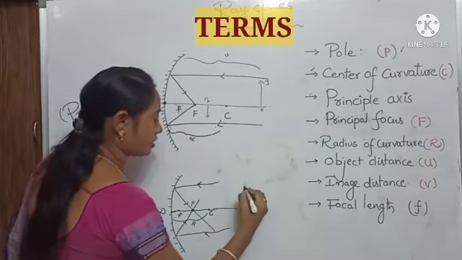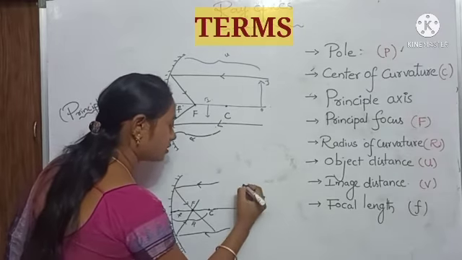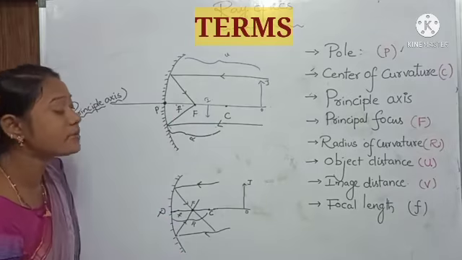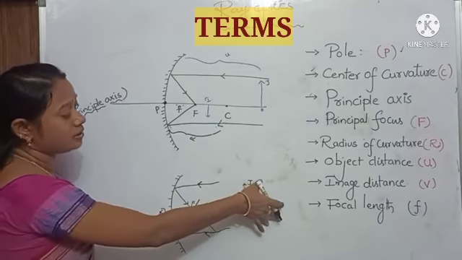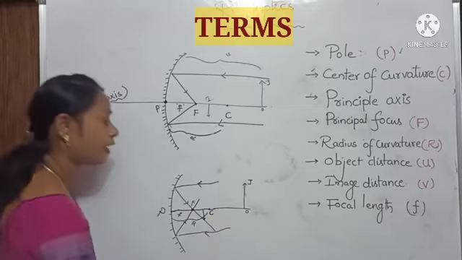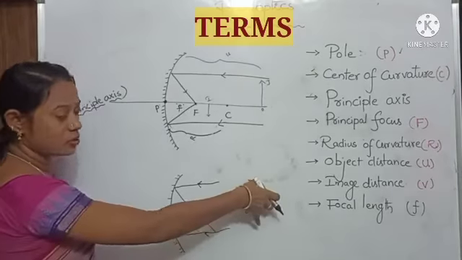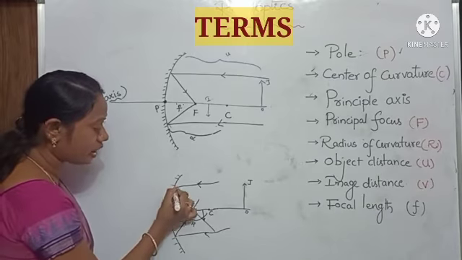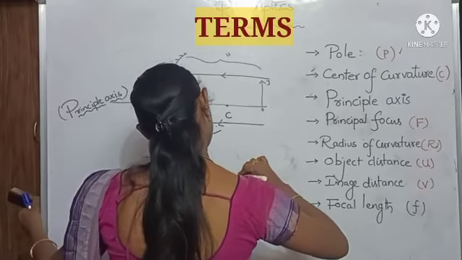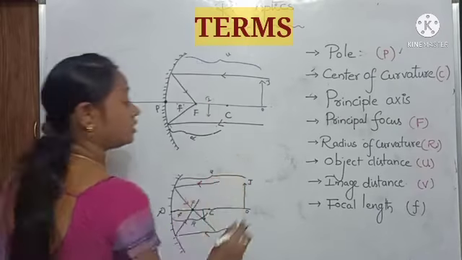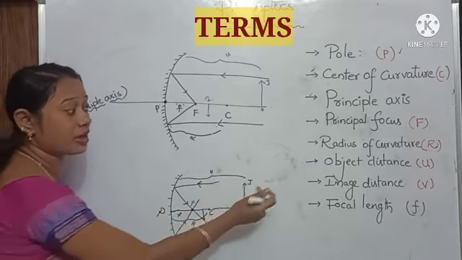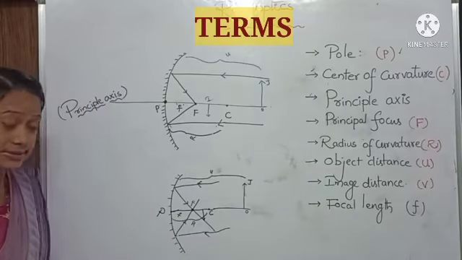Okay. Next, object distance. If I take an object, its name is OJ. Here, the mirror image will form here. Okay, here, this is OJ. The distance between the pole and the object, that is represented with U. The distance between the pole and the object is known as the object distance.